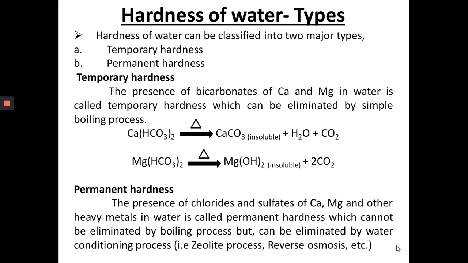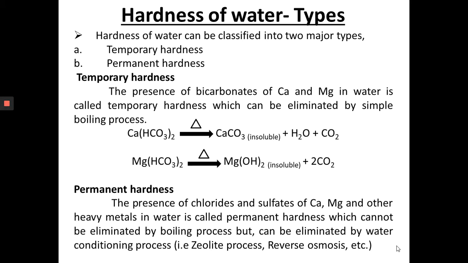What are the types of hardness of water? Hardness of water can be classified into two major types. One is temporary hardness and another one is permanent hardness. Temporary hardness is nothing but the presence of bicarbonates of calcium and magnesium in water. It can be eliminated by a simple boiling process. So temporary hardness can be called carbonate hardness.